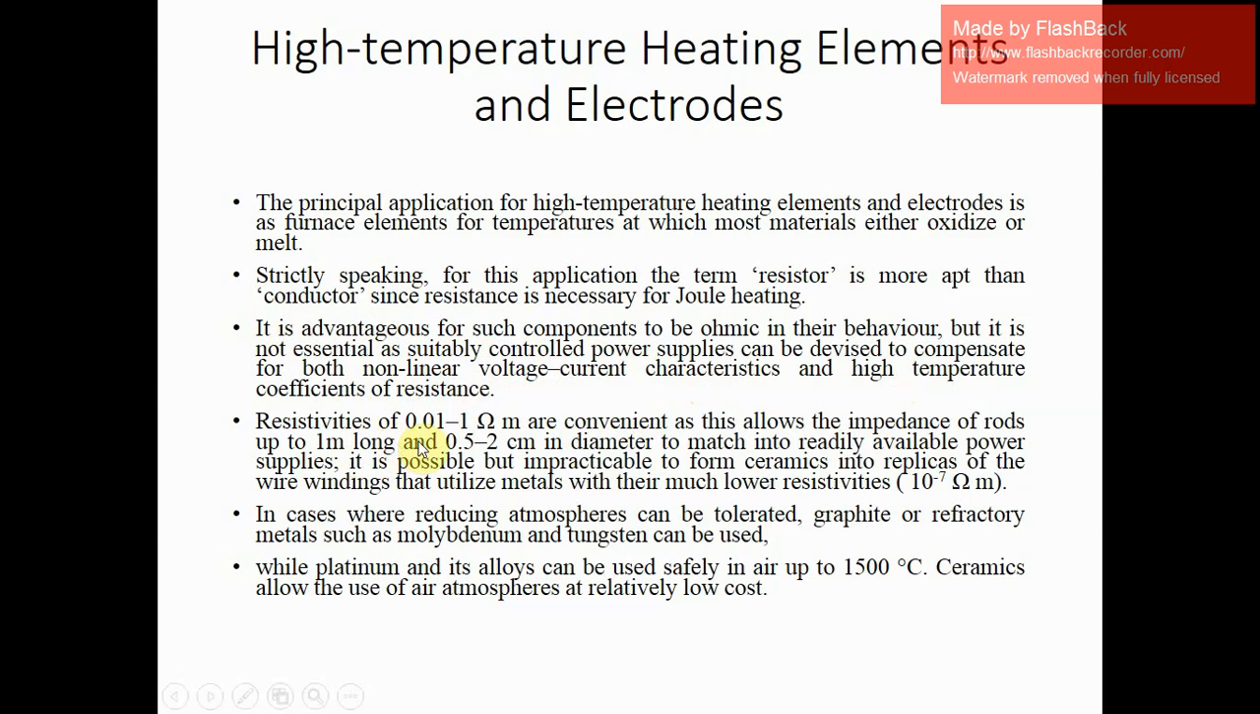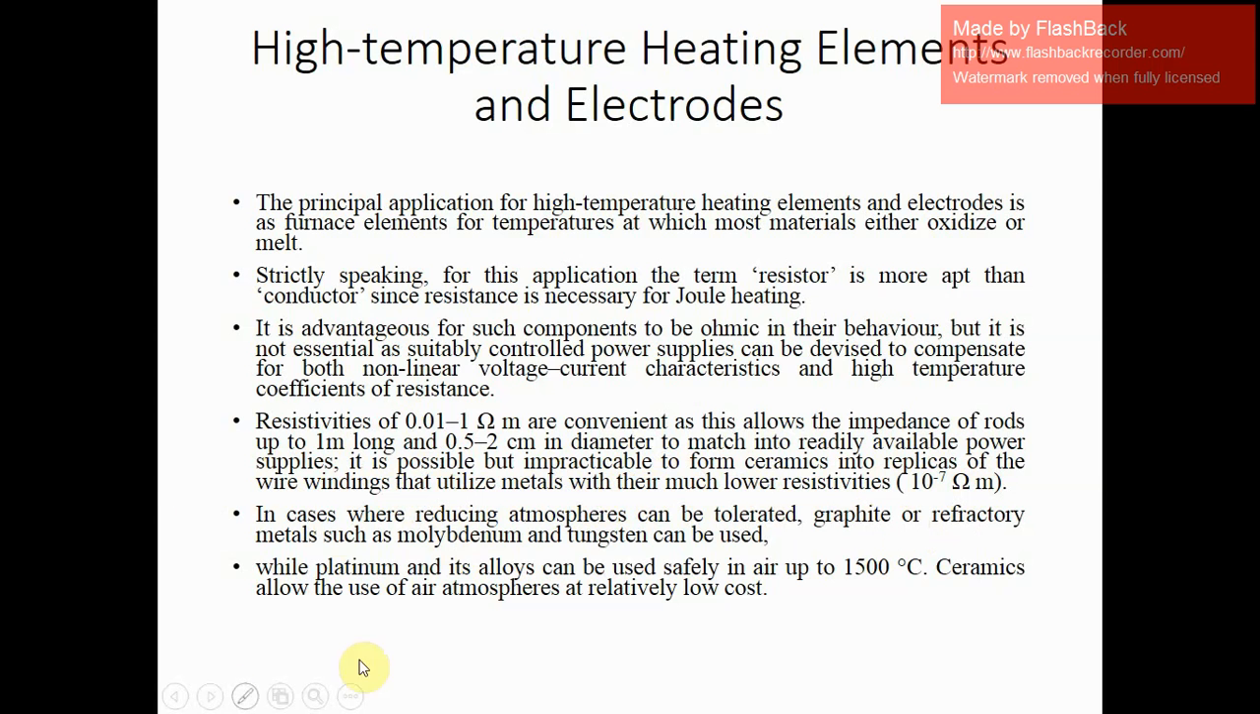Resistivities of around 0.01 to 1 ohm meter are convenient, as this allows the impedance of rods up to 1 meter long and 0.5 to 2 centimeters in diameter to match readily available power supplies. It is possible but impracticable to form ceramics into replicas of the wire windings that utilize metals with their much lower resistivities, around 10 to the power minus 7 ohm meter.